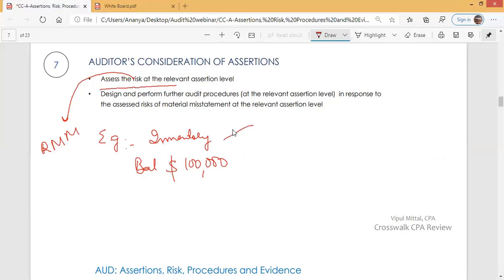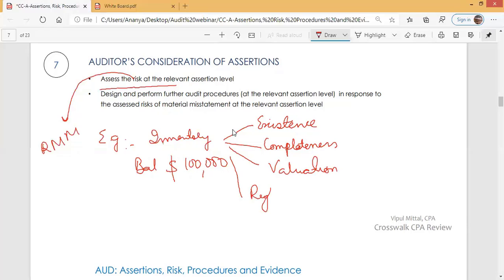And when management states inventory at $100,000, it makes various assertions like existence, completeness, valuation, and rights and obligations. All right.